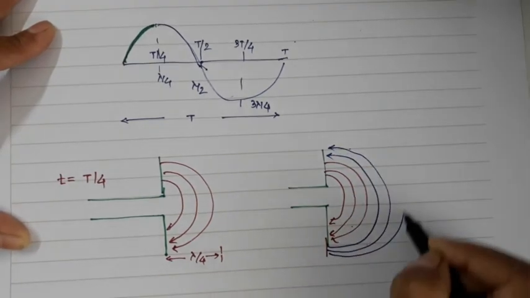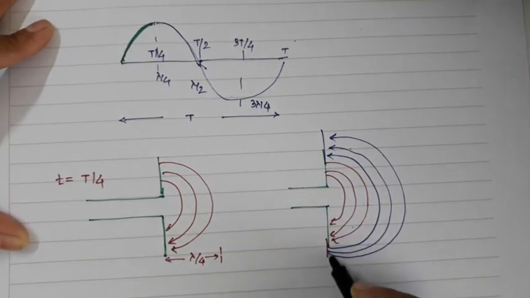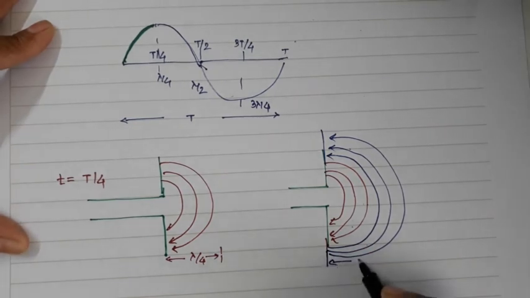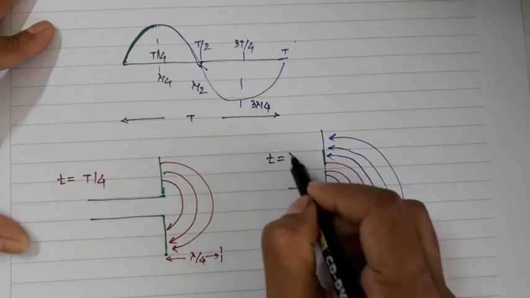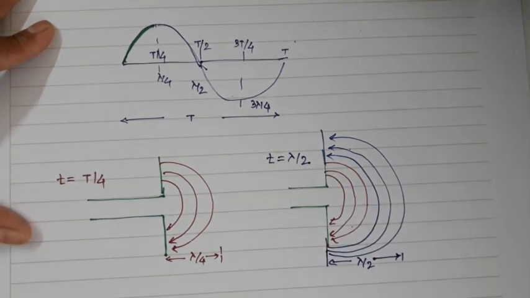So 1, 2 and 3. I can draw such lines, and this is lambda by 2, and the time is also T by 2. So at the end of the first half cycle, since the voltage is 0, the charge is 0. This causes the field lines to detach themselves from the antenna wire and combine together to form a closed loop.